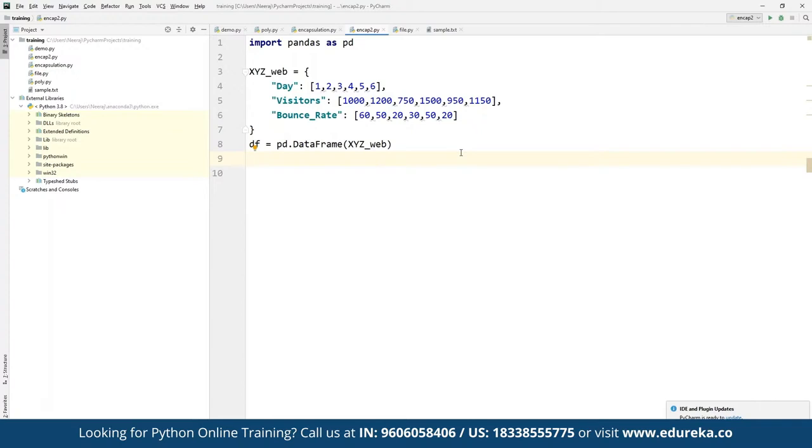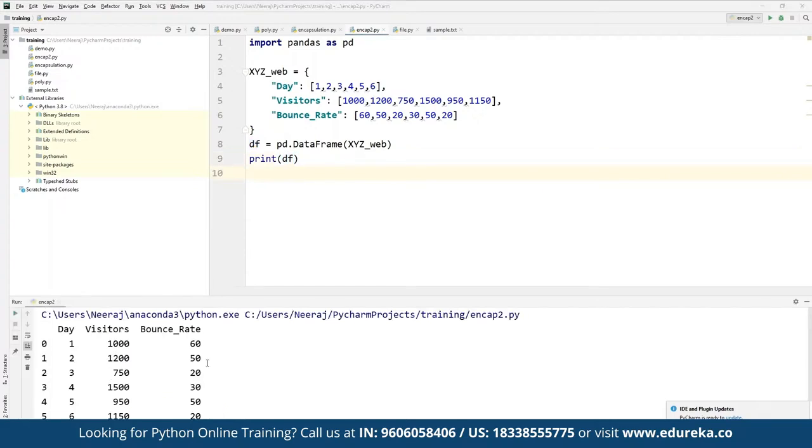And then if you want to print this, we can simply use print df. So now the entire data frame is going to be printed. If you want to run this, we can simply click on run, and the entire data frame is going to be printed. As you can see here, the entire data frame has been printed: on day 1, how many visitors and what is the bounce rate that we have received.